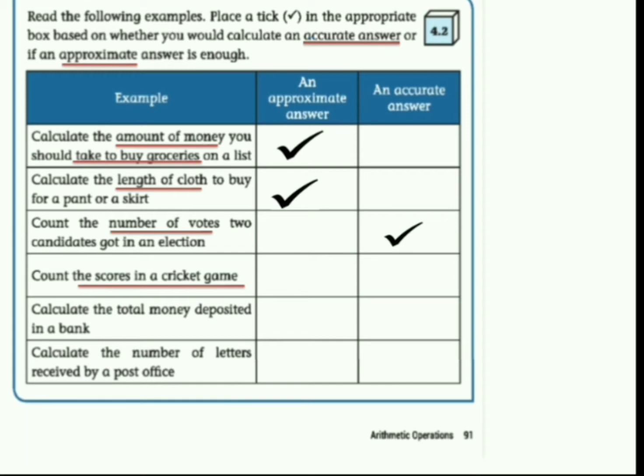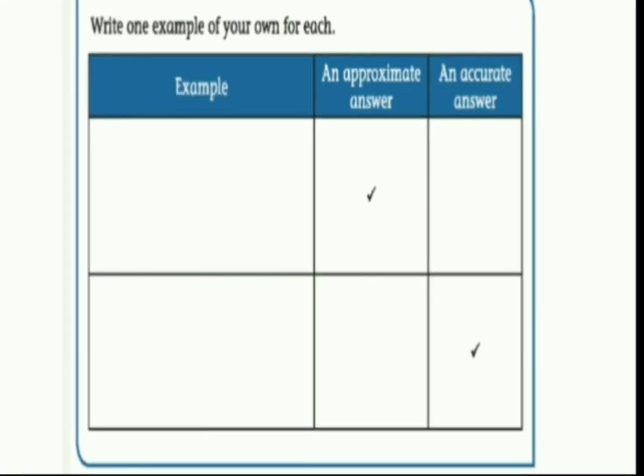Now just move on to the next one, count the scores in a cricket game. It is also an accurate answer. We can't count approximately. Now just move on to the next question. Calculate the total money deposited in a bank. Yes, we can also calculate accurately. Then next one, calculate the number of letters received by a post office. And for this we can count the number of letters accurately. So the answer is an accurate answer. So you just complete this in your book. And children, this is for your self work. Write one example of your own for each. You have to give one example for an approximate answer and one example for an accurate answer.